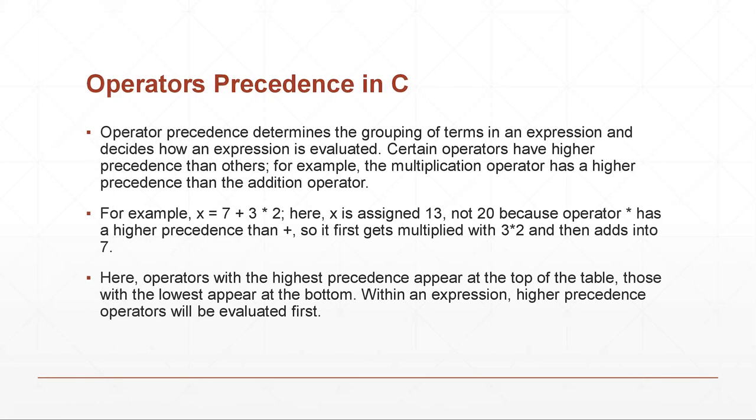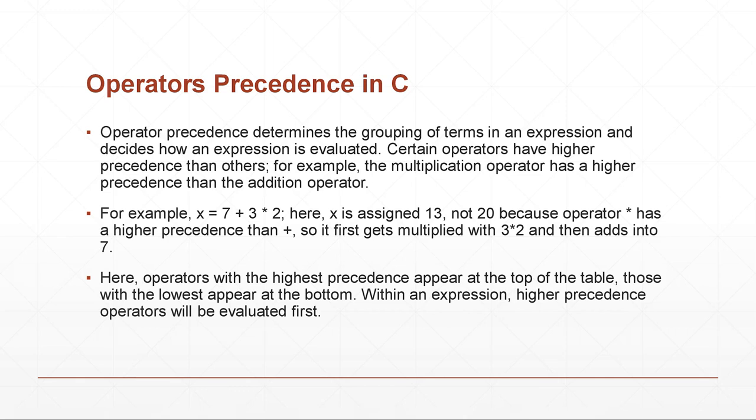Next, we are going to see about the operators in C. Operator precedence is nothing but it determines the grouping of terms in an expression and decides how an expression is evaluated. Certain operators have higher precedence than others. For example, the multiplication operator has a higher precedence than the addition operator. For example, x = 7 + 3 * 2. Here x is assigned 13, not 20, because the multiplication operator has a higher precedence than plus. So 3 * 2 is multiplied first and then added to 7.